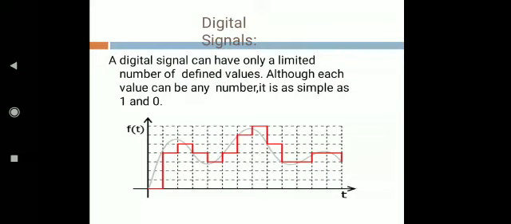So this is about data communication, the various transmission modes and its components.